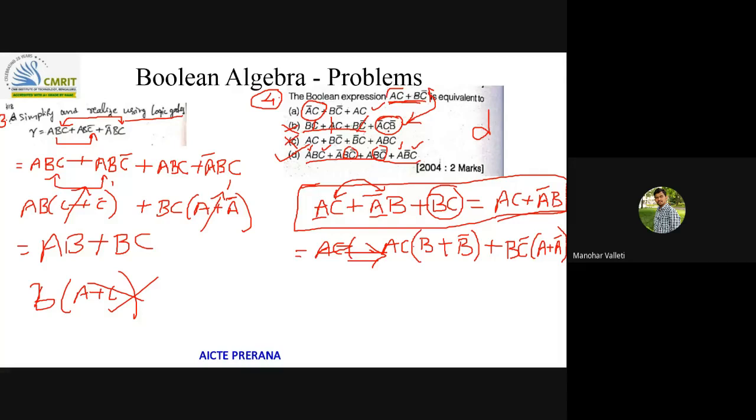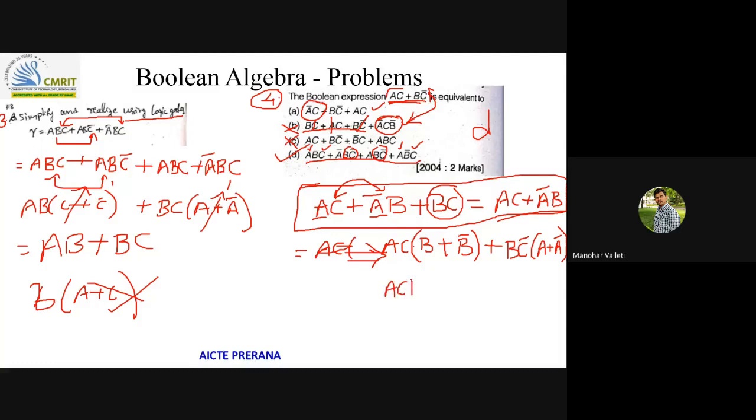So consensus theorem is not applicable in the B and C options. And if you expand, more than two variables will come in each product term. I'm saying it like this.